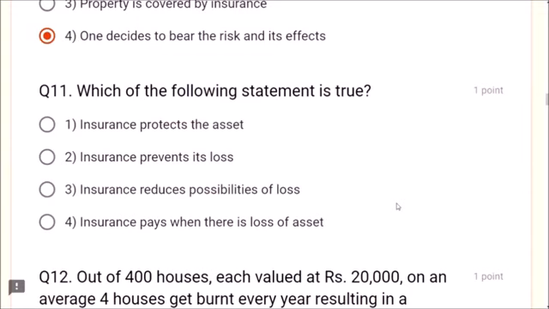Question number 11. Which of the following statements is true? The question is asking which is true. Insurance protects the assets? No. Insurance prevents its loss? No. Insurance reduces possibilities of loss? No. Insurance pays when there is loss of assets. This is true, friends. Insurance is not going to protect the assets, it is not going to prevent the loss, and it is not going to reduce the loss. So what is insurance? Insurance pays when there is loss of assets is the correct answer.